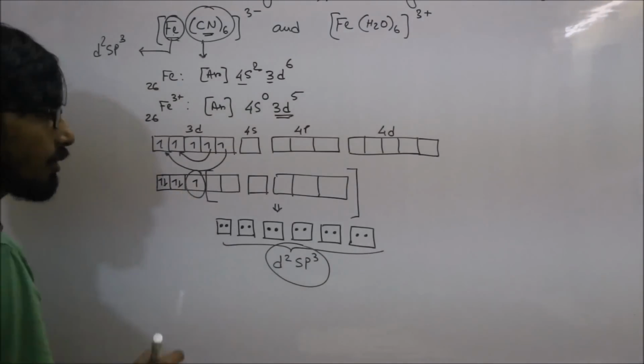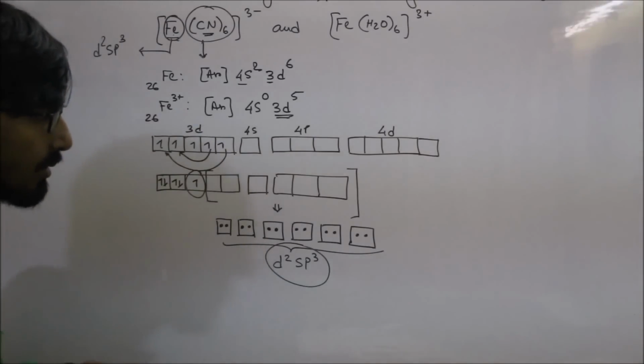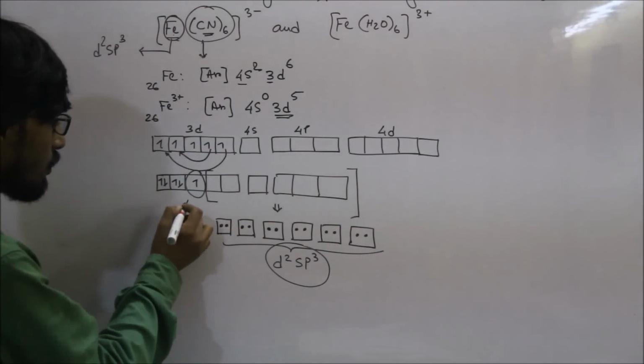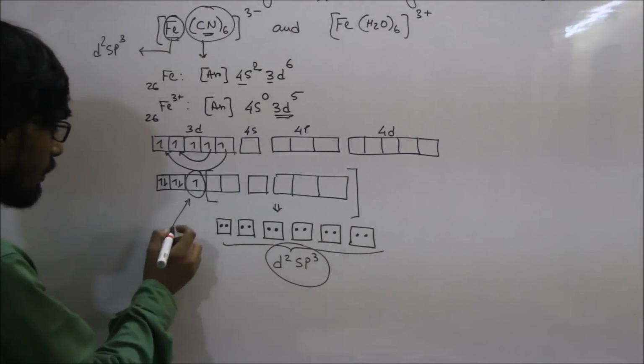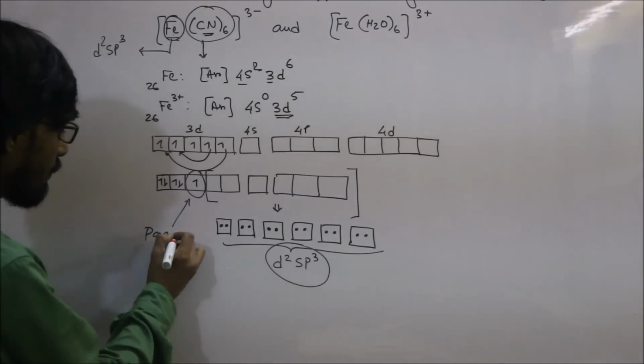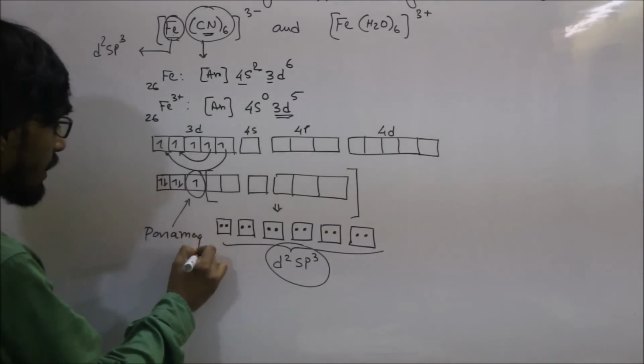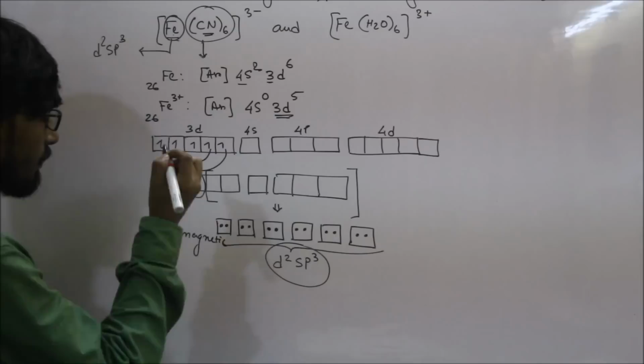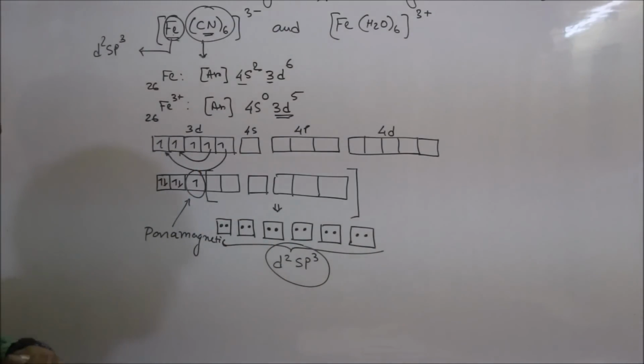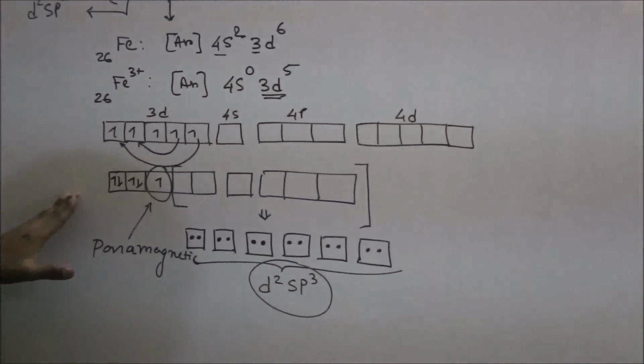When an unpaired electron is present in a complex, the complex will be paramagnetic. So due to the presence of this electron, the complex will be paramagnetic.